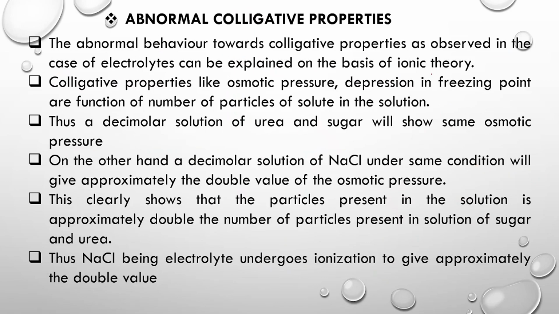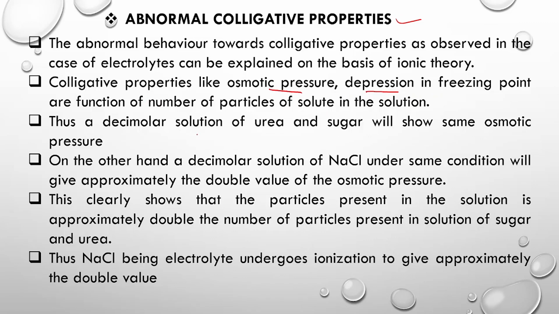Now, the next evidence is the abnormal colligative properties. We all know that colligative properties are those properties which depend on the number of particles of the electrolyte. There are 4 basic colligative properties: osmotic pressure, depression in freezing point, elevation in boiling point, and relative lowering of vapor pressure.